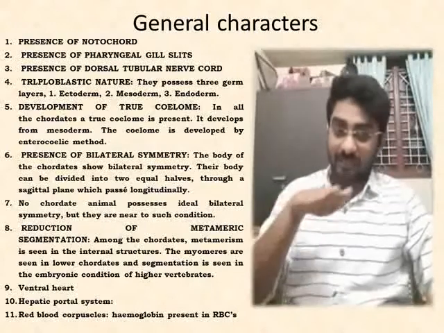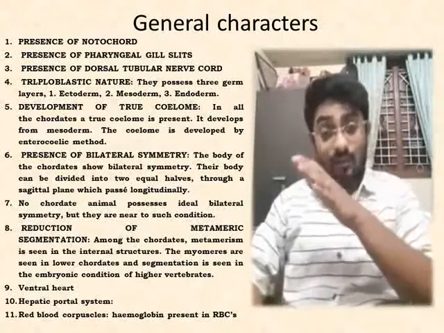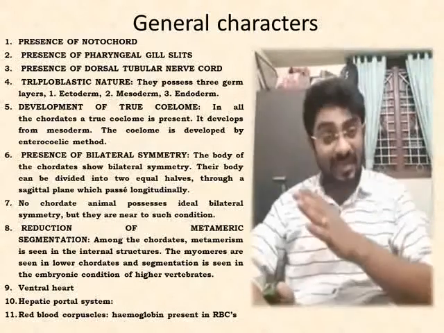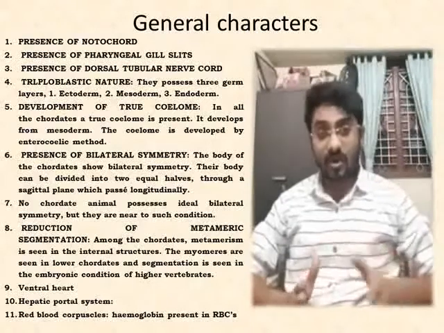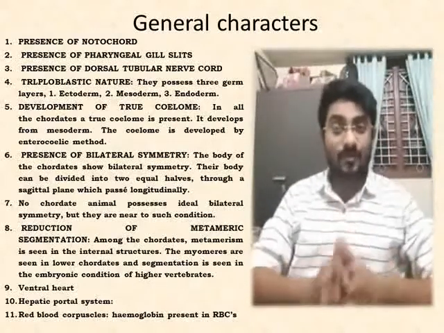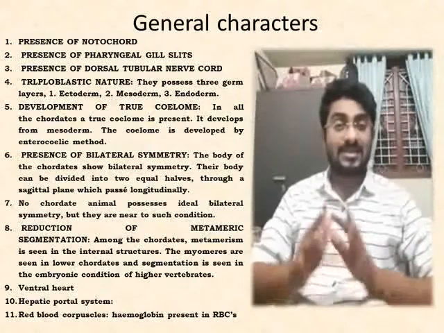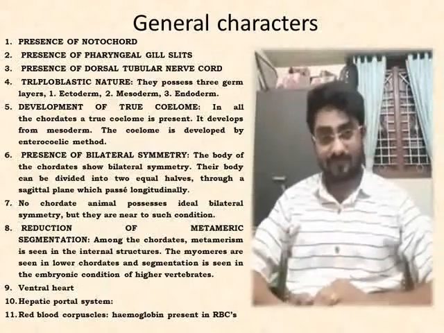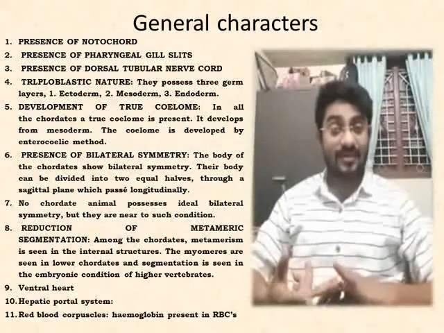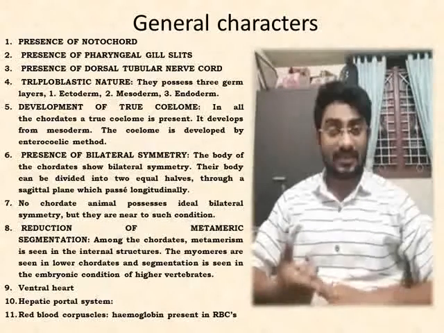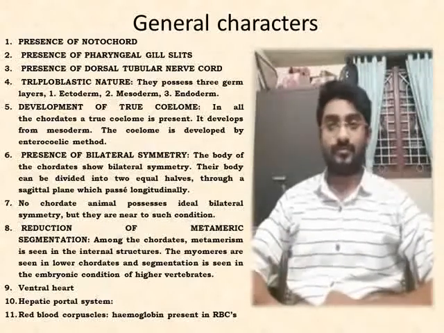The diploblastic condition moved to the triploblastic condition, and once the triploblastic condition started in the invertebrates, that has continued, and all the chordates are triploblastic. That is, their body is made up of 3 germ layers: outer ectoderm, inner endoderm, and middle mesoderm. Having these 3 germ layers is nothing but the triploblastic condition.